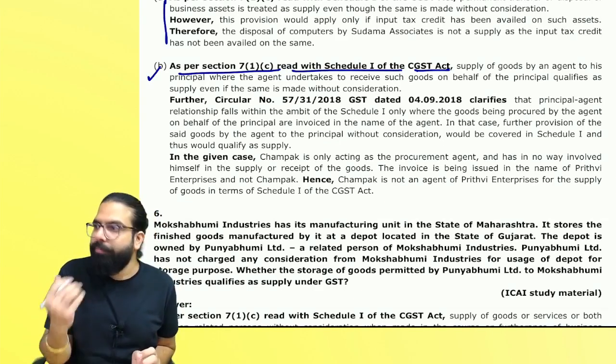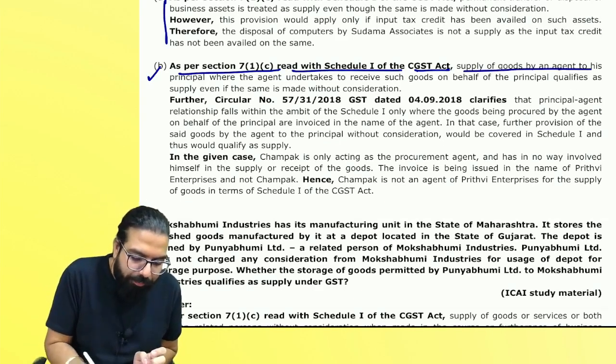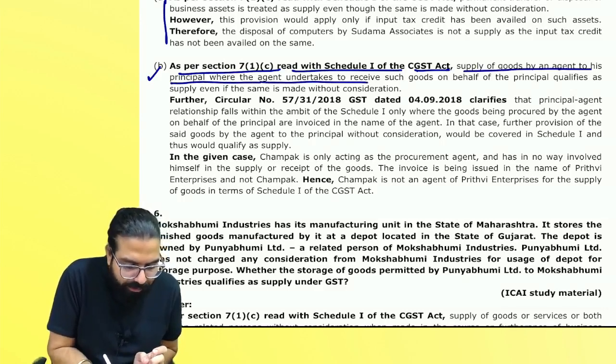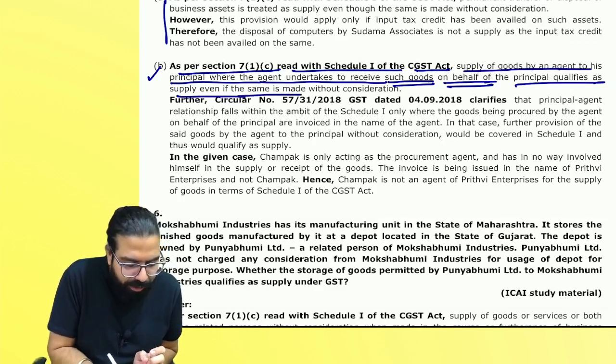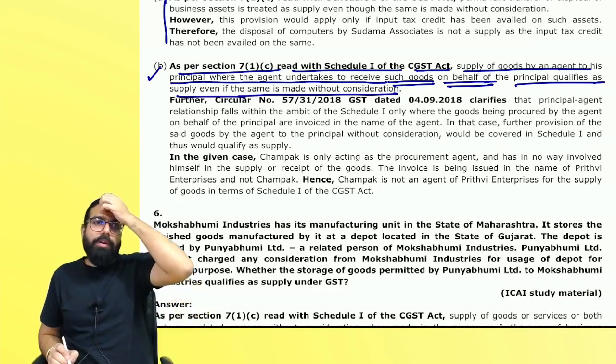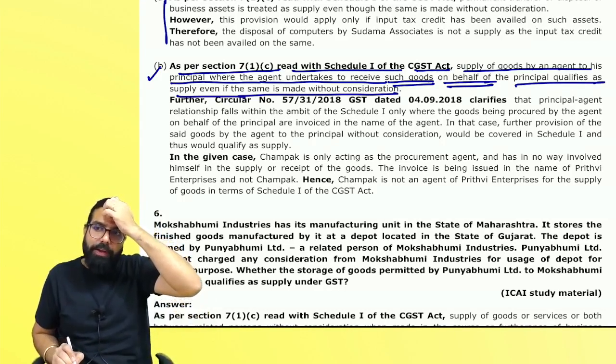Can we go ahead, everyone? Next. Supply of goods by an agent to his principal, where the agent undertakes to receive such goods on behalf of the principal, qualifies as supply even if it is made without consideration. Can I go ahead, everyone?